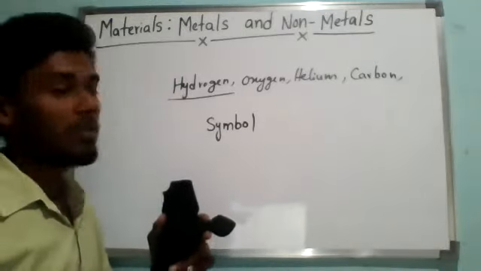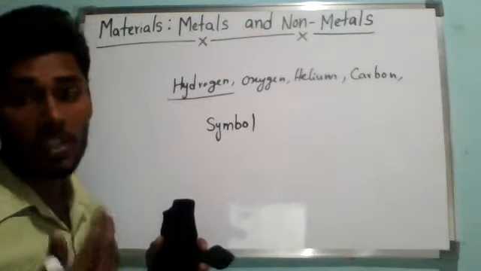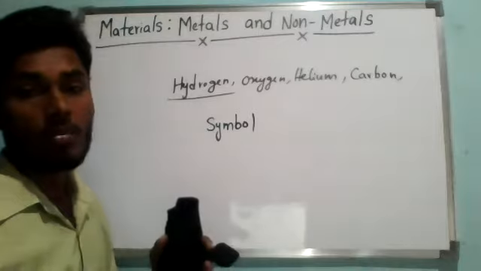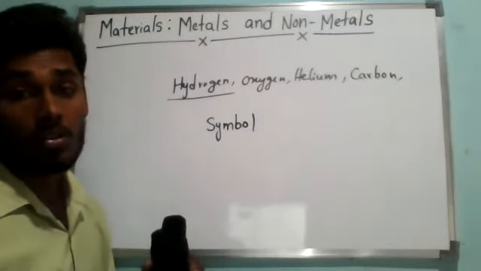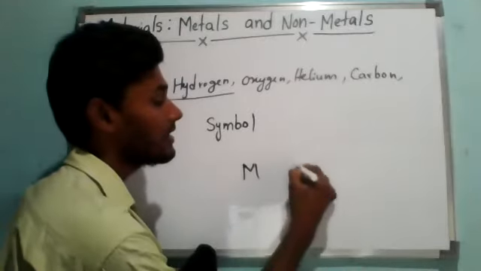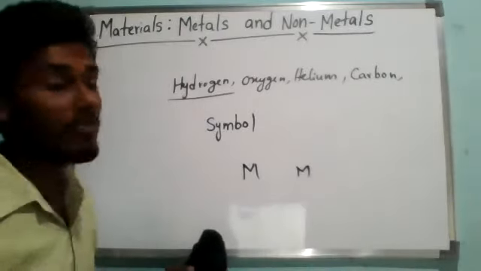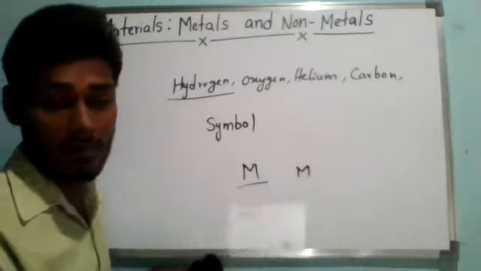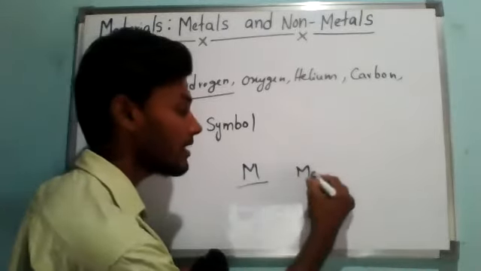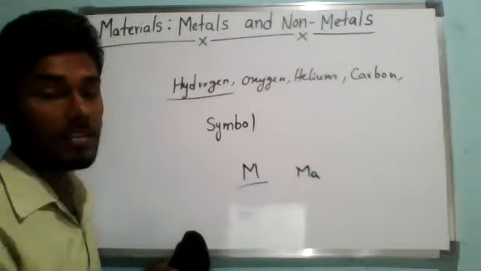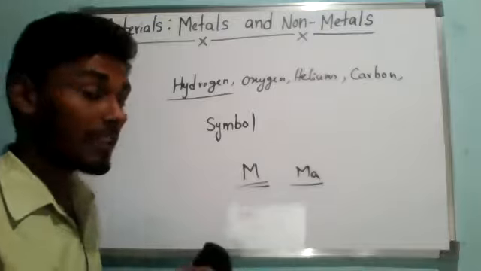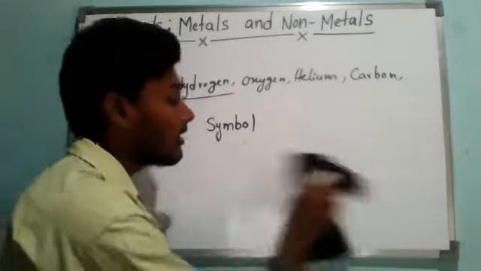Suppose my name is Manikyam, so M is coming. The next person's name is, let me take another name, like Money. Money is also starting with M only. So I cannot represent both names with M. If I represent my name with M, then for another name, Mani or Manikanta, we represent with some other letters, like MA. Then MA is indicating Money, and M is indicating Manikyam.